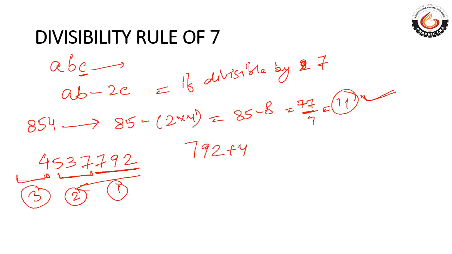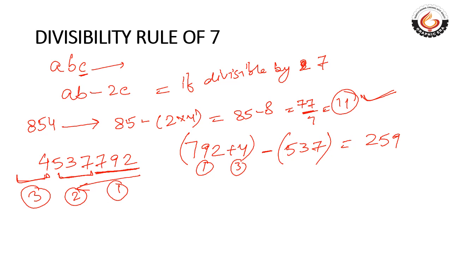792 plus 4 becomes 796, this is the sum of the odd groups, 1 and 3. Subtract the sum of the even groups. The even group is only one, that is 537. The difference comes out to be 259. Now check whether 259 is divisible by 7.